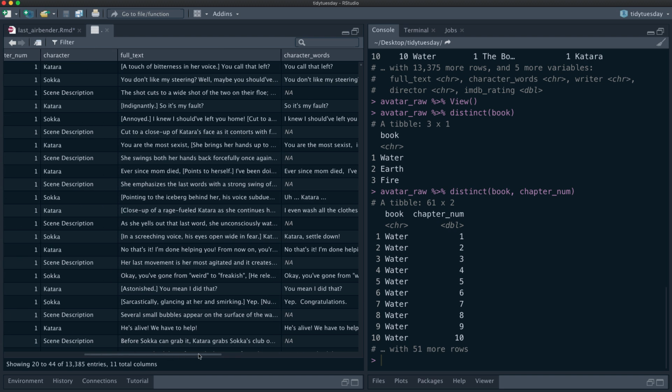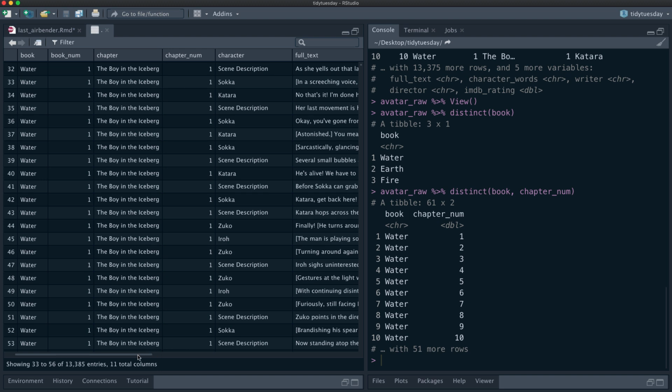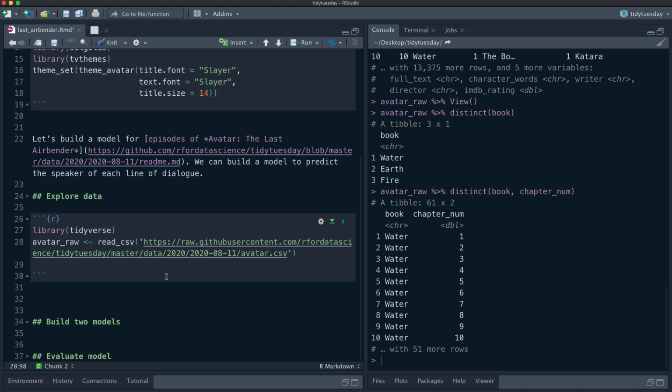So what we're going to do is take the spoken dialogue and connect it to who speaks it. For example, Katara, settle down, is spoken by Sokka. So we're going to see if we can predict who is speaking from what is being spoken, and build a model to do that.